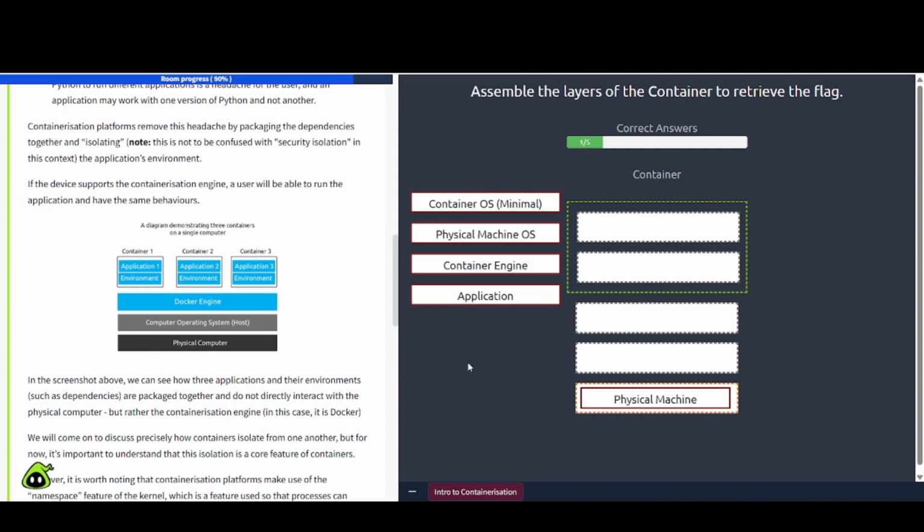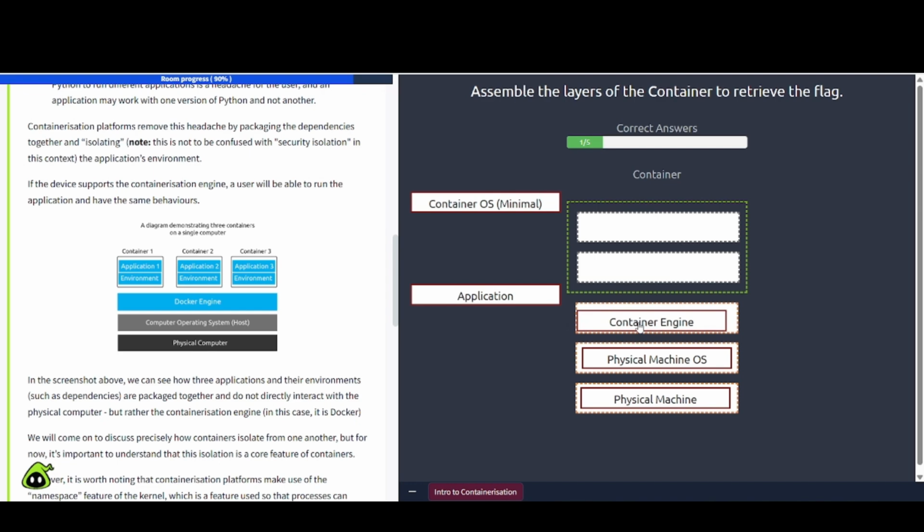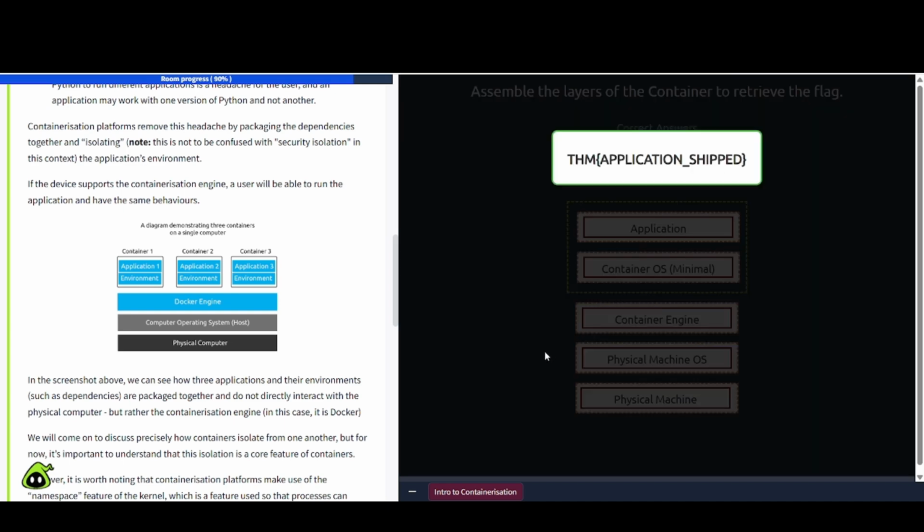So physical machine's already there, and now we need the computer operating system, which is the host. So let's do this here, physical OS, and then we have the container engine, and then on top of that we have the container OS, I guess, and then application. There we go. So now we're done.